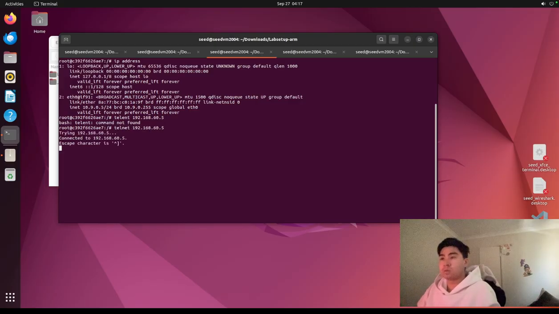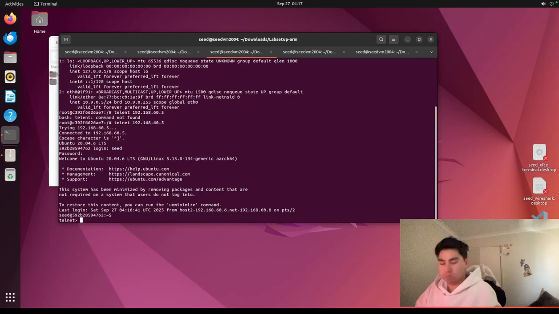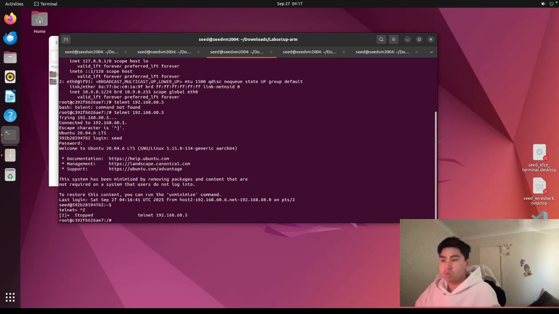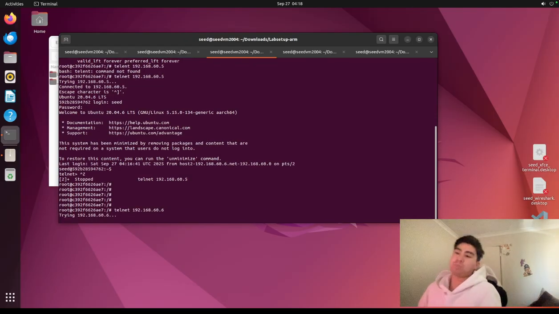Telnet. Yes, so it does work. As you can see, it confirms. Exit out of that. Now we're gonna do telnet to the other external host, and it should not work. Actually, wait. It's not working. As you can see, it's gonna keep going. It's not gonna work because our policy blocks it.